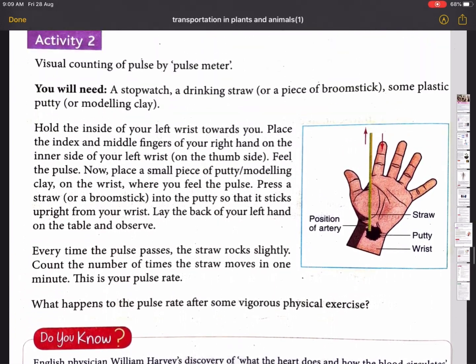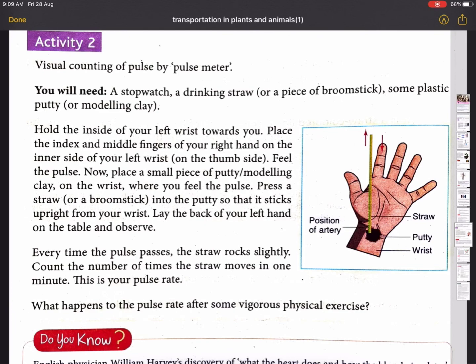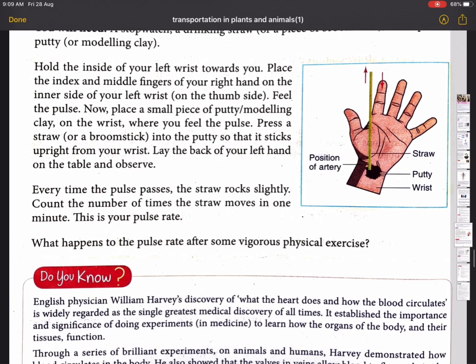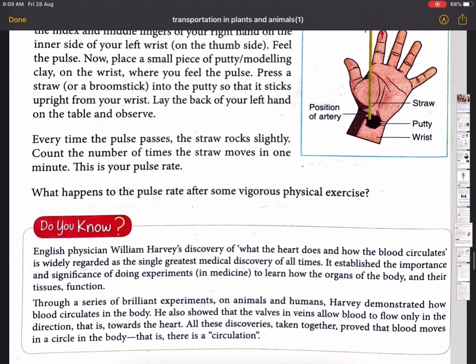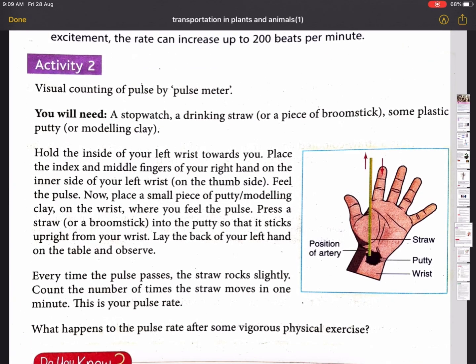You can see in this picture, and you can also check your pulse rate.